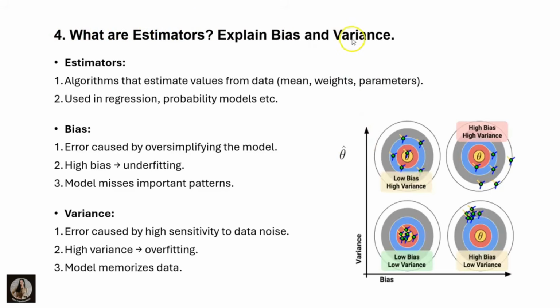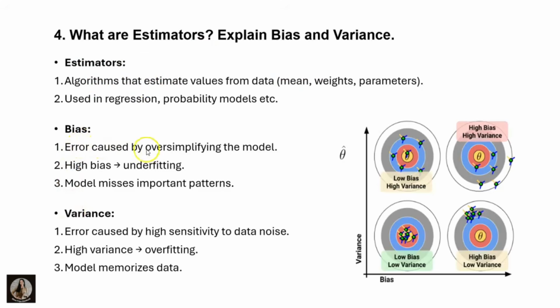And the next question is, what are estimators? Explain bias and variance. Estimators are algorithms that estimate values from the data, such as mean, weights and parameters. They are used in regression, probability models and so on. Clear? Here they have asked to explain bias and variance.